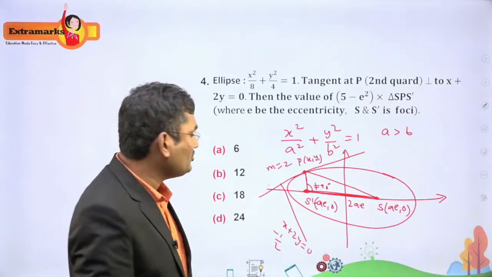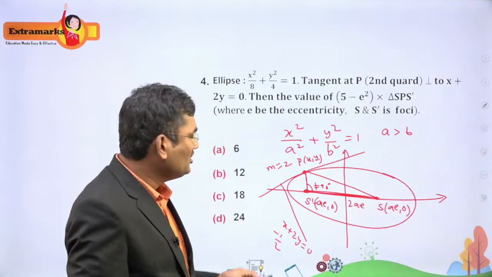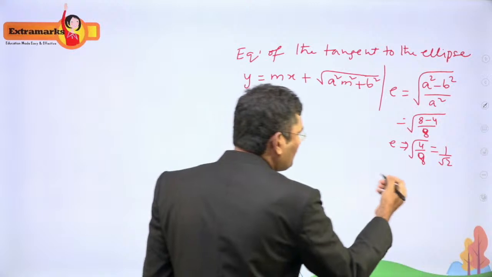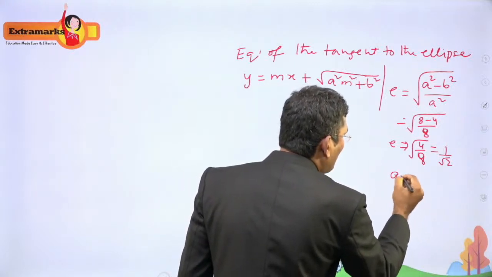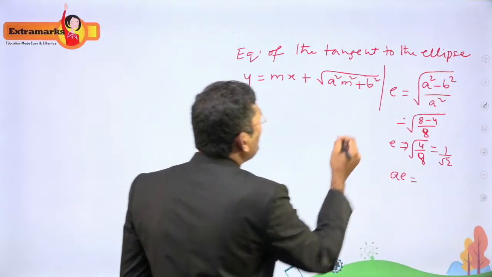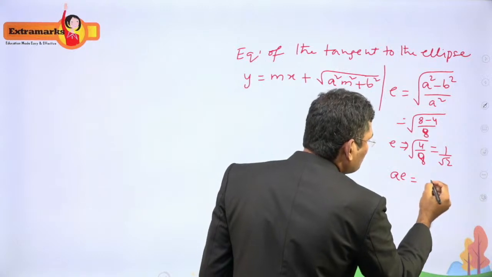Height of the triangle is equal to the magnitude of the y coordinate of the point, right? Now how to find the point P? We have to find the point P and we have to find the AE value, because we require 2 AE. AE is already given, a square is 8. What is AE? AE is 2 root 2.